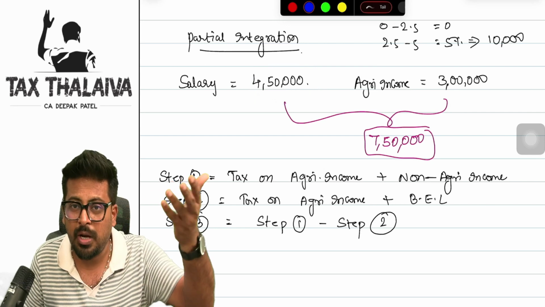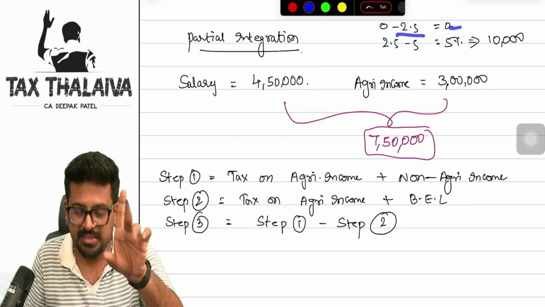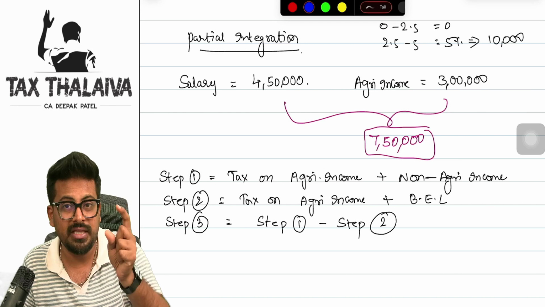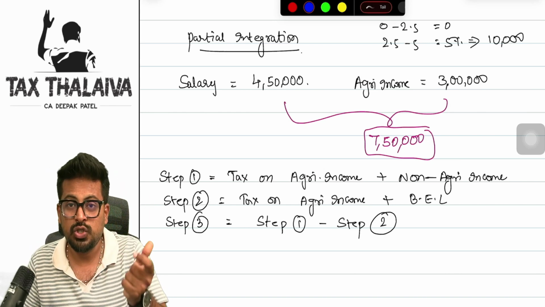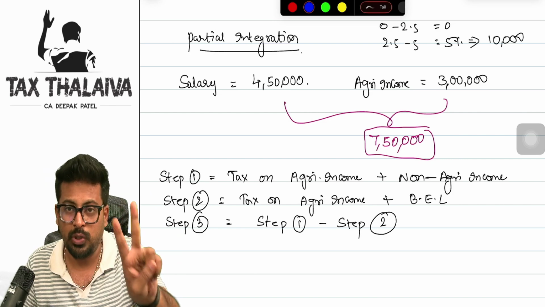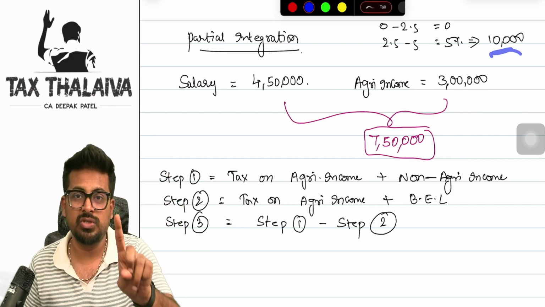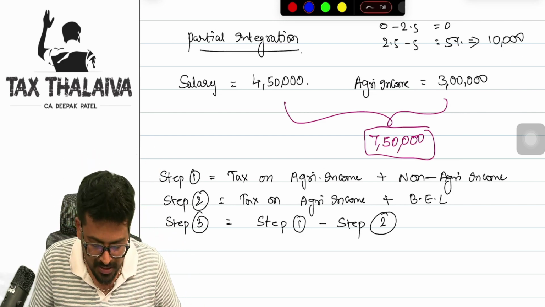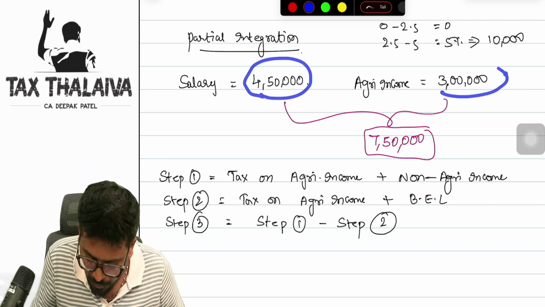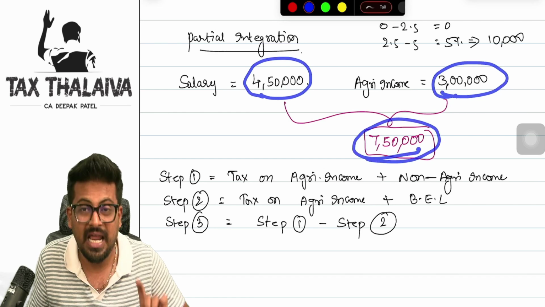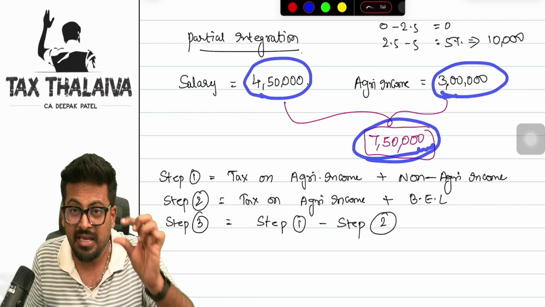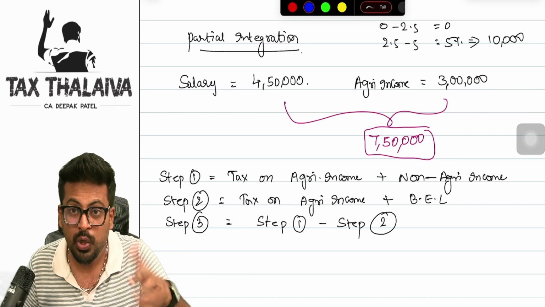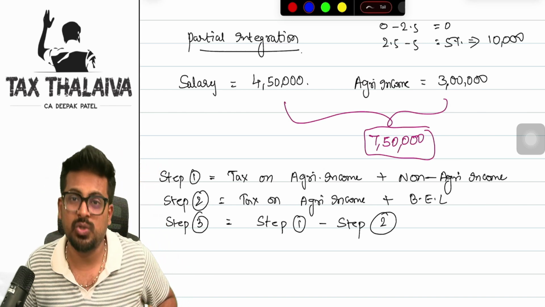How will you complete your tax liability? 0 to 2.5 lakhs, 0; 2.5 to 5 lakhs, beyond 2.5 lakhs, however much income you have, on that you need to compute tax at the rate of 5%. So 4.5 lakhs minus 2.5 lakhs will be 2 lakhs. On that, 5% will be 10,000. Correct or not? Now, what is the logic of the partial integration concept? I'll tell you. If I add 4.5 and 3 lakhs, that sums up to 7 lakh 50,000, correct? Technically speaking, did this person earn only 4 lakh 50,000 during this year? No. He has earned 7 lakh 50,000 during the year.